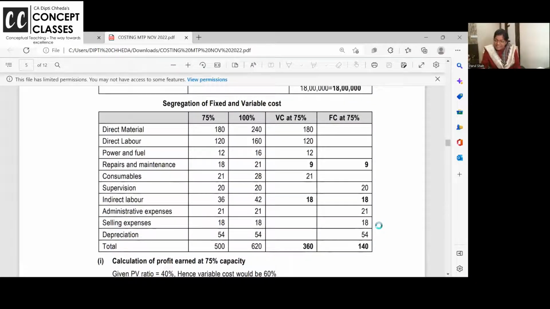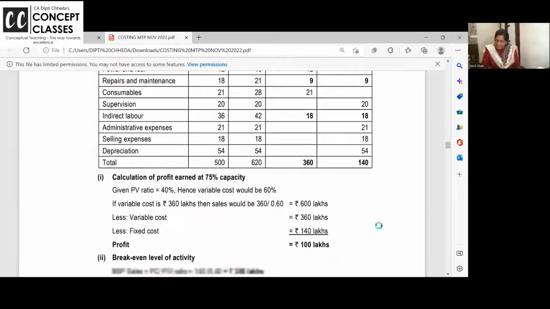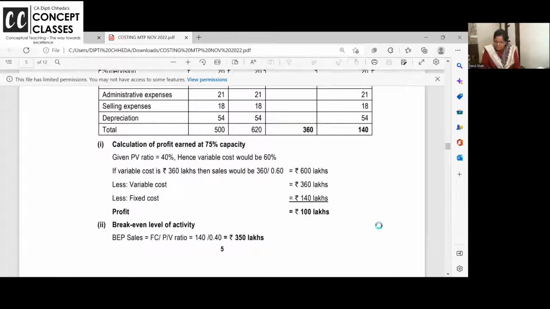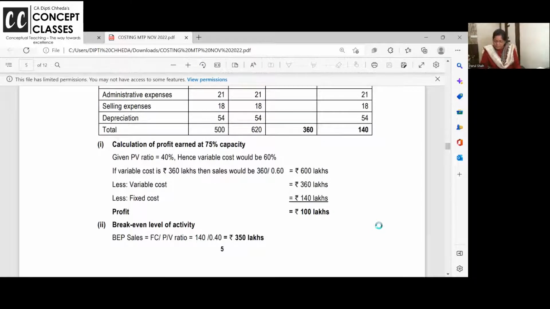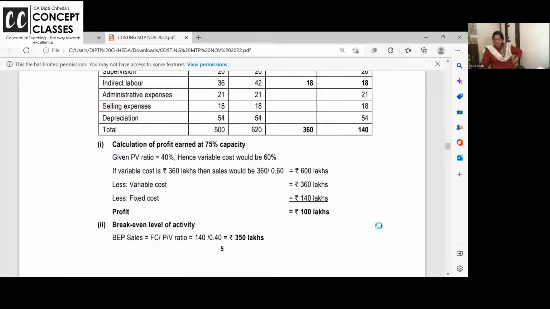But now at 75%, have you calculated the variable cost? 360 is the variable cost at 60%, all in lakhs. So 100% is how much? You can calculate. 600 is the sales.